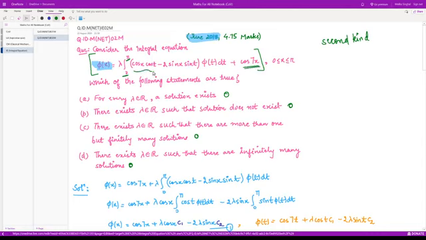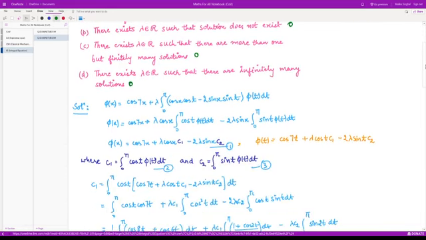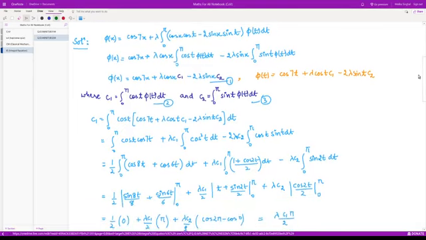Moreover, you can observe here that this kernel is separable or degenerate kind, right? So how can we solve such kind of equations? Let us see. So this is our given integral equation. So here we can separate these terms out, right?